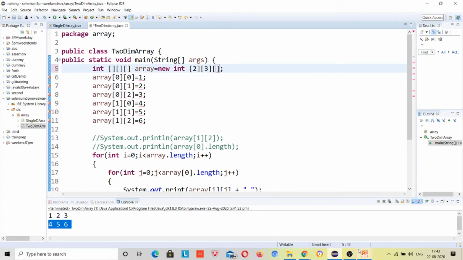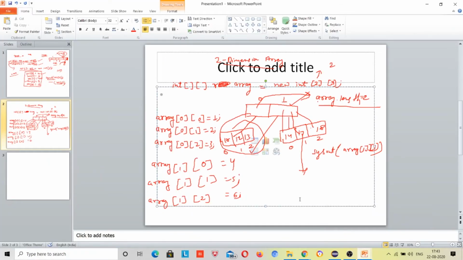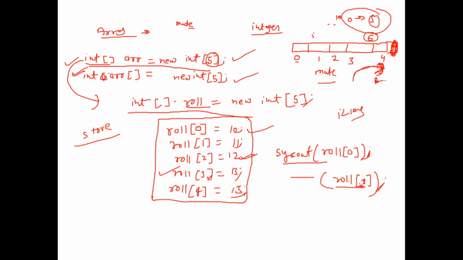I can explain it with a diagram, and you can explore the program for it, because there is no ending to the dimensions, that's why I am stopping here at the 2D array. That's the maximum we will need inside the Selenium code.